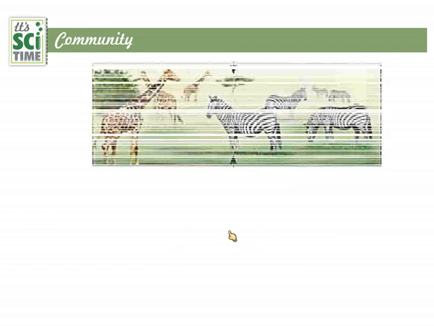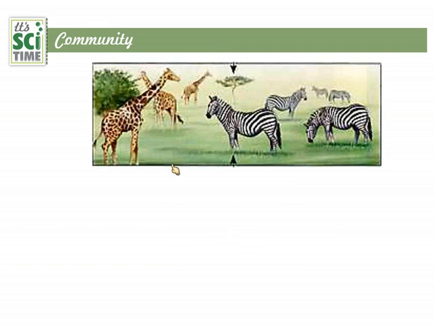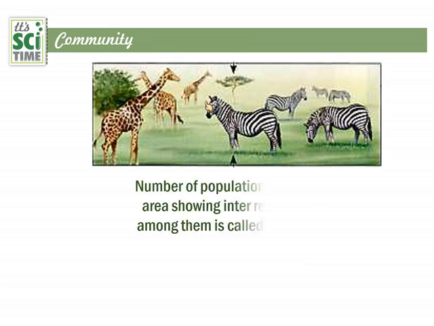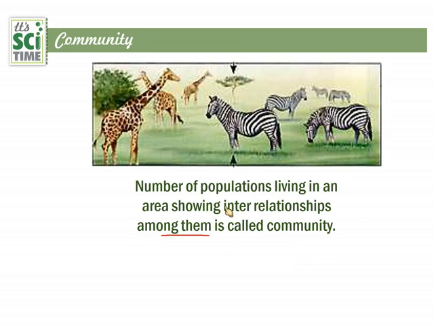And let's see the community. In a community, not only one population is seen, there are many populations together, but the particular feature is that only biotic factors are seen here. Biotic means living beings. Only living beings belong to a community. The number of populations living in an area showing an interrelationship among them, living relationships, is called a community.